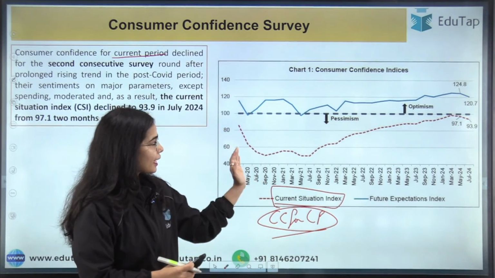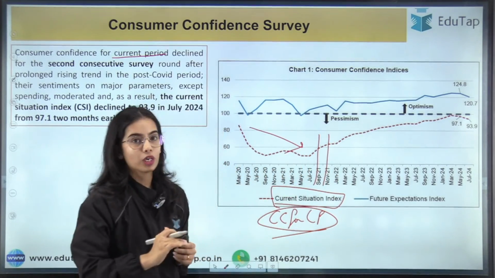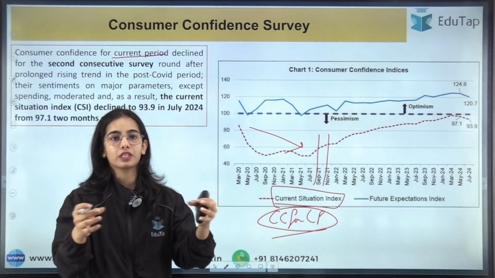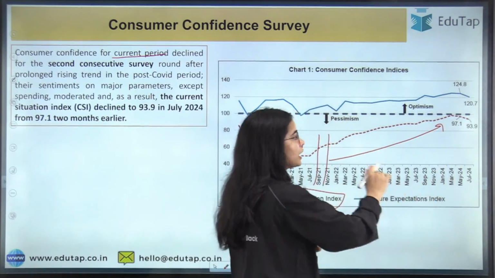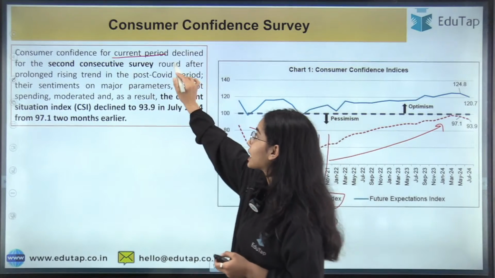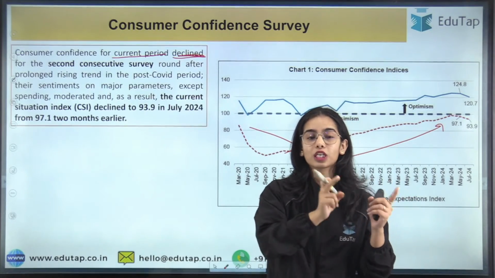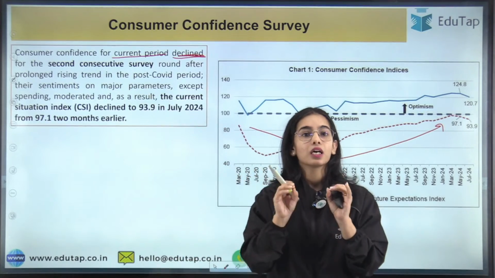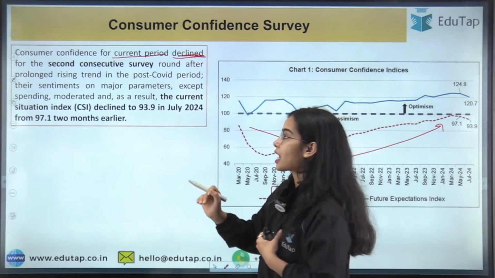Here you can see this red line is showing that till July period, the consumers' confidence was going down. But after the COVID situation went down and the resolution of the COVID situation started to happen, there was a continuous increase in the consumer confidence. But recently, the consumer confidence for the current period has declined for the second consecutive survey. In the previous consumer confidence survey also, we saw a decline, and in this July round of the survey also, we have seen a decline in the consumer confidence.